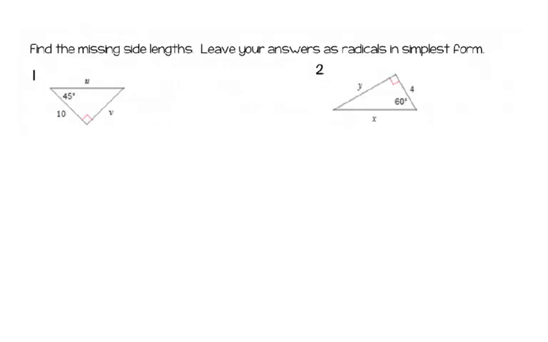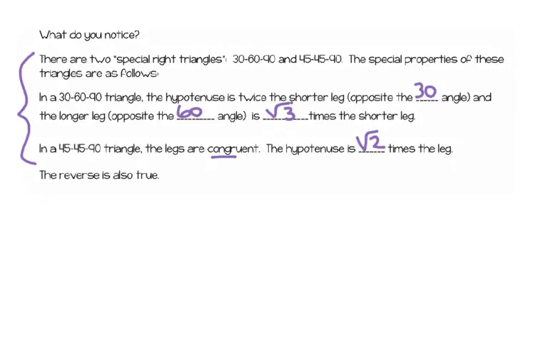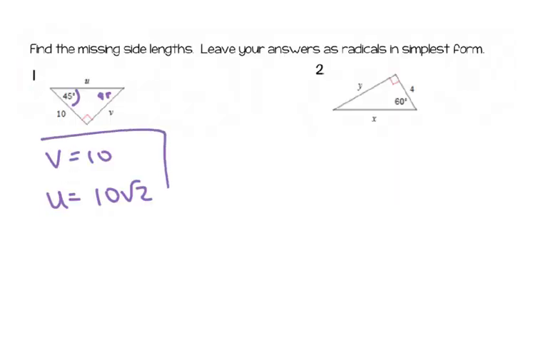So using that, let's find the missing side lengths. In number 1, this is 45 degrees, so this one has to be 45 degrees. So I know that V is equal to 10. Now, because it's a 45, 45, 90, I don't need to do the Pythagorean theorem. I know that the hypotenuse is going to be 10 times the square root of 2 because of what we just wrote. That's all you have to do. There's not really any work to show because you just have to rely on what you know about the special right triangles.